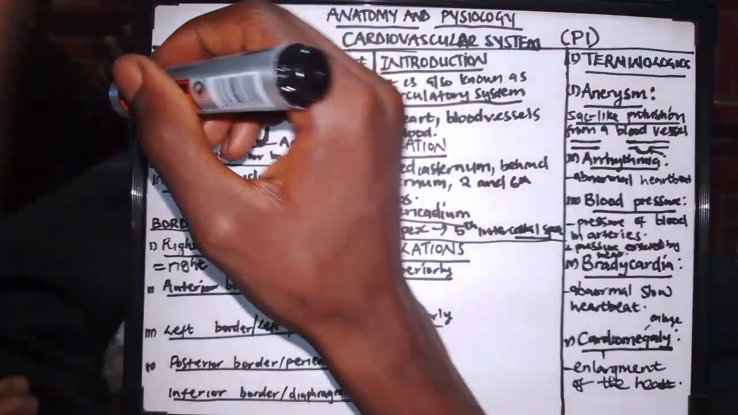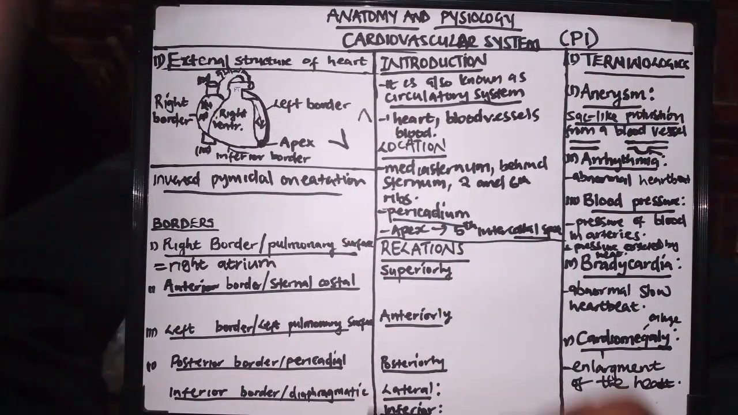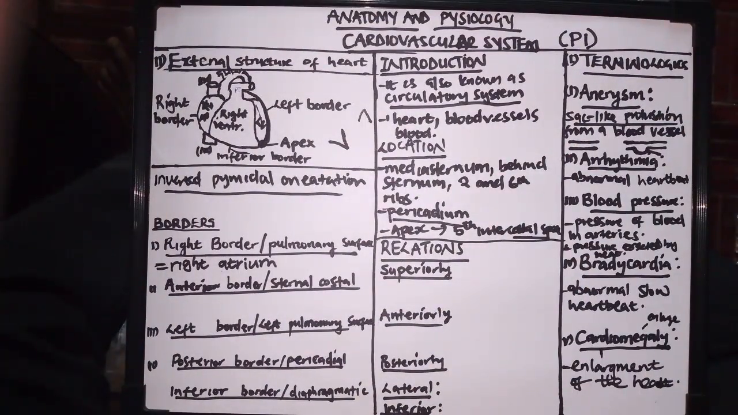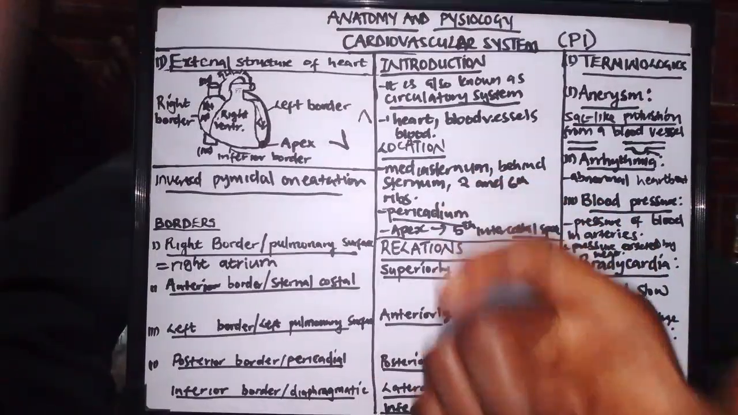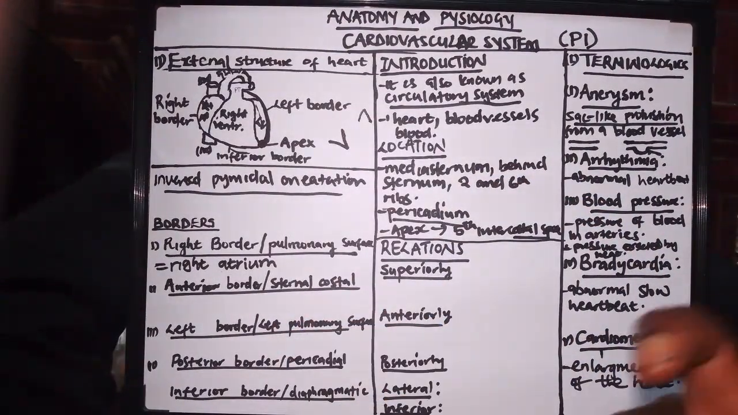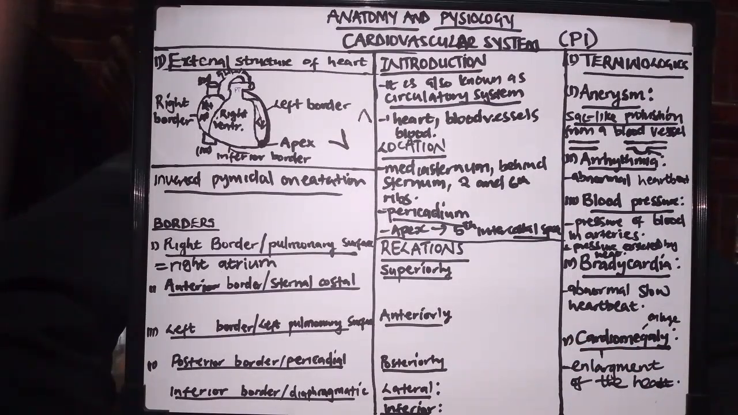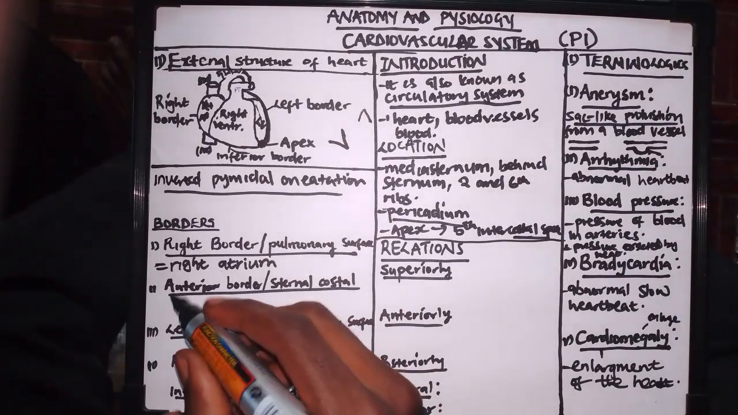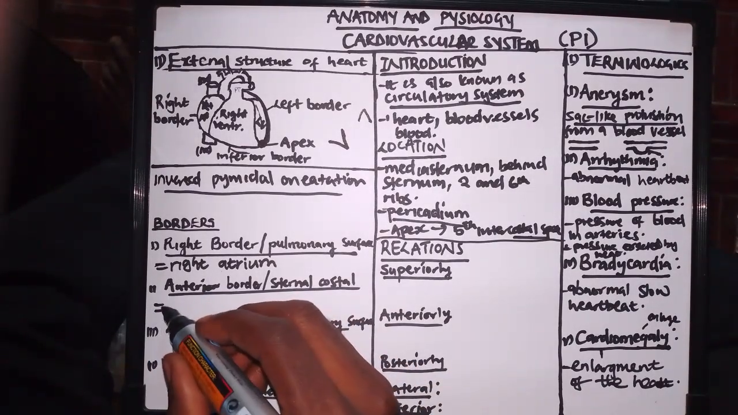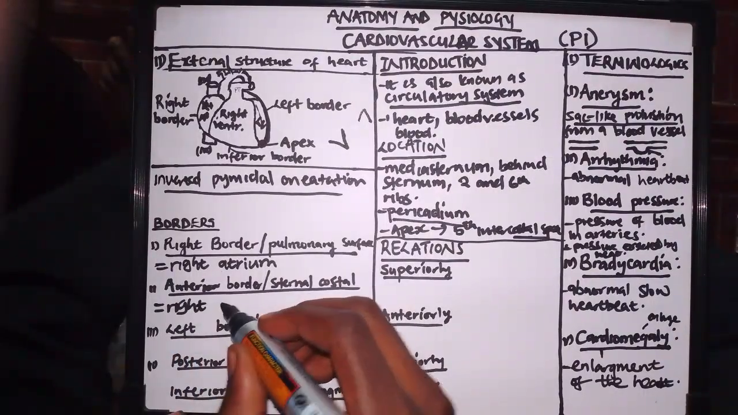Then next is the anterior border, or the sternocostal surface. It is called the sternocostal surface because it is related to the sternum and the ribs. Remember, the other name for the ribs is costal. Yeah. So the anterior border of the heart is formed by the right ventricle.